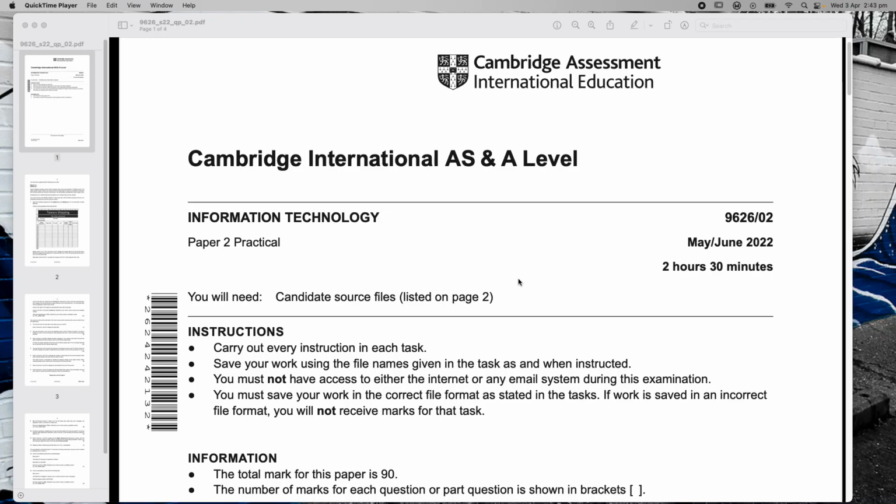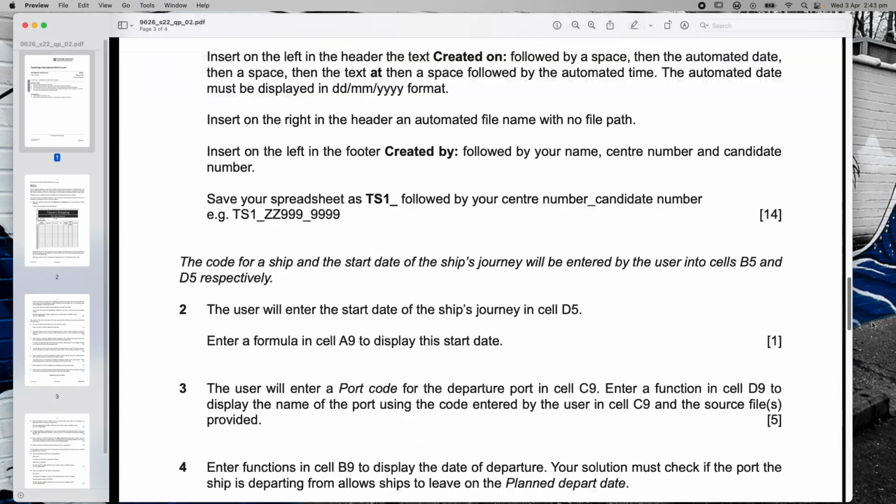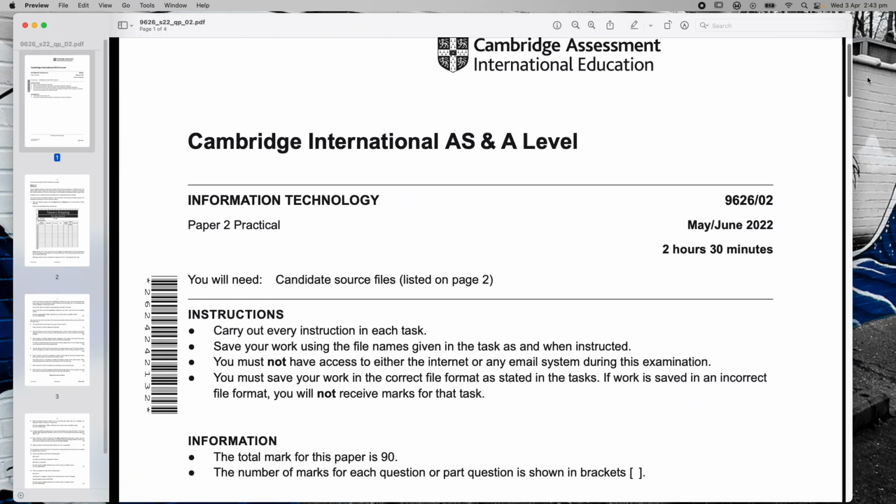This is a video working through the Cambridge International AS and A-Level Practical 2 paper for May-June 2022 for the students at Vijay International School in the Seychelles. What you need to do this paper is obviously a copy of the past paper, which I'm putting on the server for you, and you also need some files. Now there's two files you'll need.